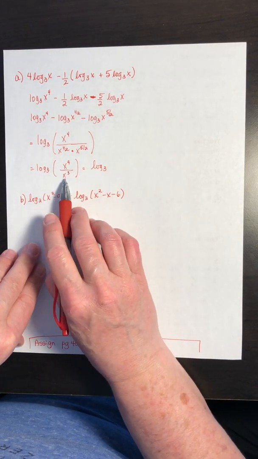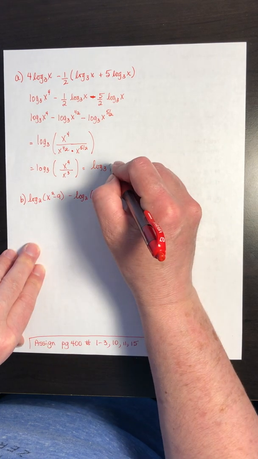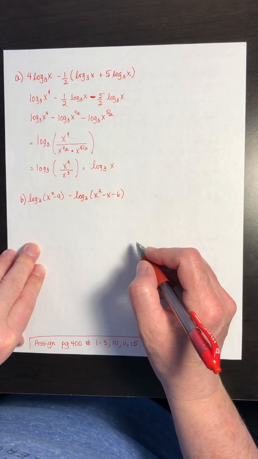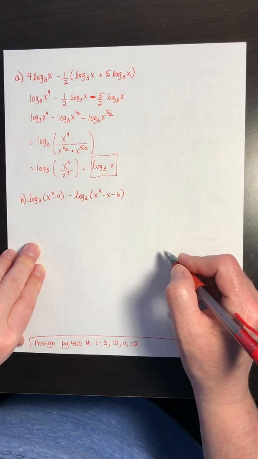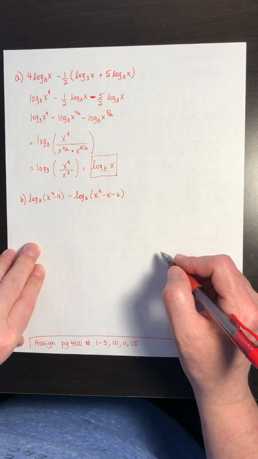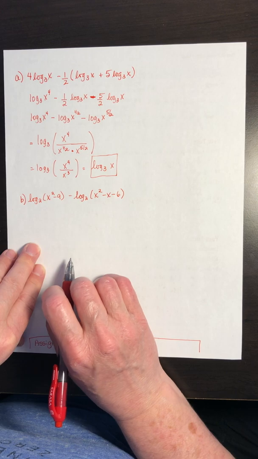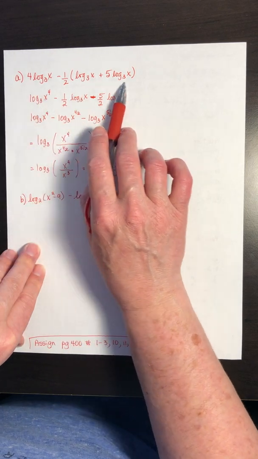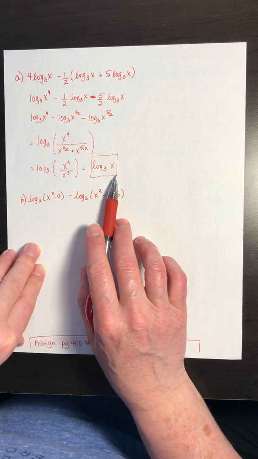One more step. When I am dividing like bases, subtracting the exponents becomes x to the power of 1. That is my simplified answer as much as possible using my laws of logs and a few exponent laws to go in with it. Now, part of the question was asking us to take the original expression and simplify it down to a single log, much simpler, definitely.